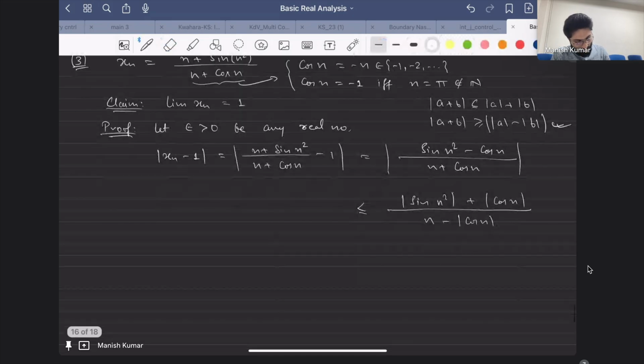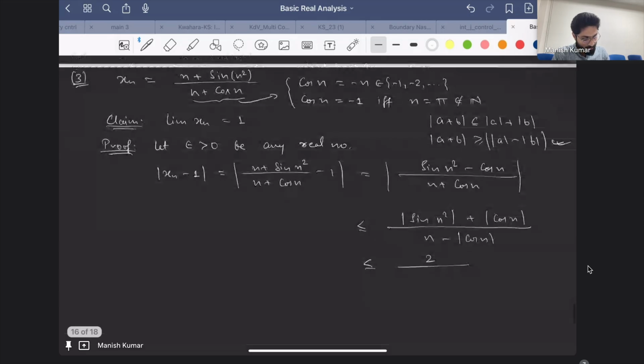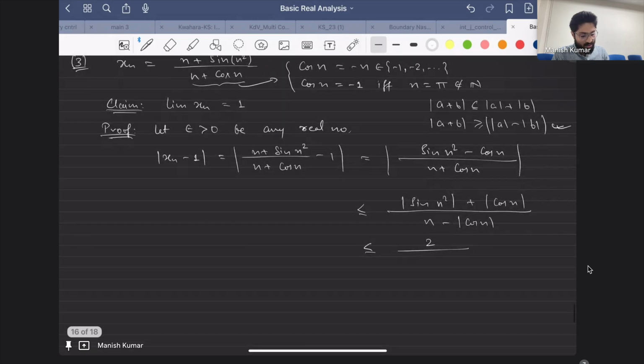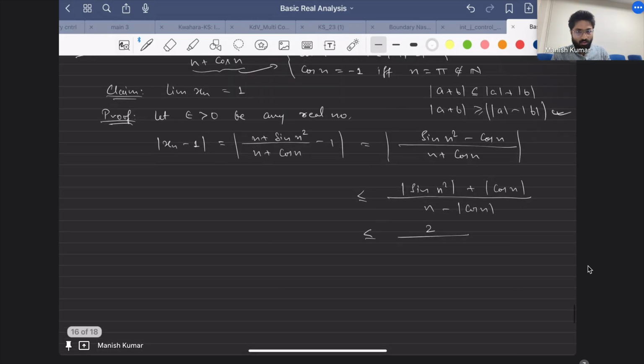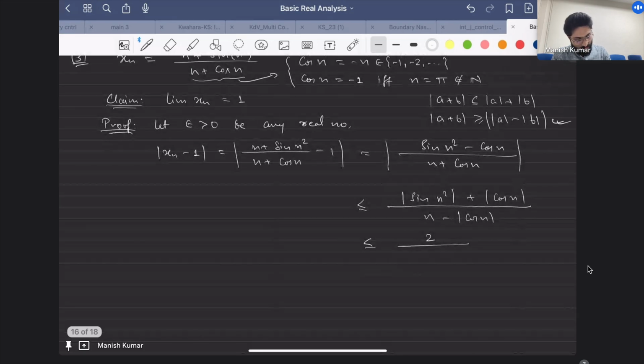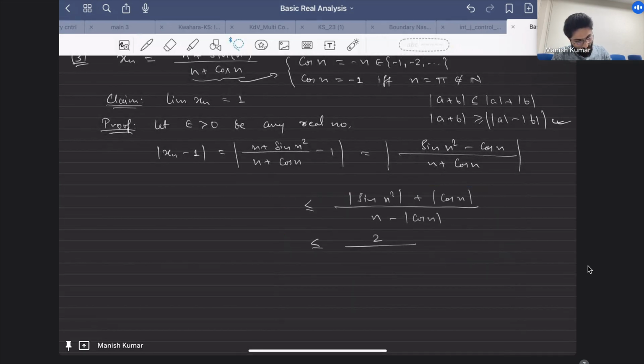So we can write this as 2 upon n minus, now you see modulus of cos n is less than or equal to 1. But there is a modulus of cos n, sir. But still the same logic would work, right? Yes, sir. So anyway this is not going to be 0, that's what I mean. So maybe I should just point it out here that this quantity is non-zero.